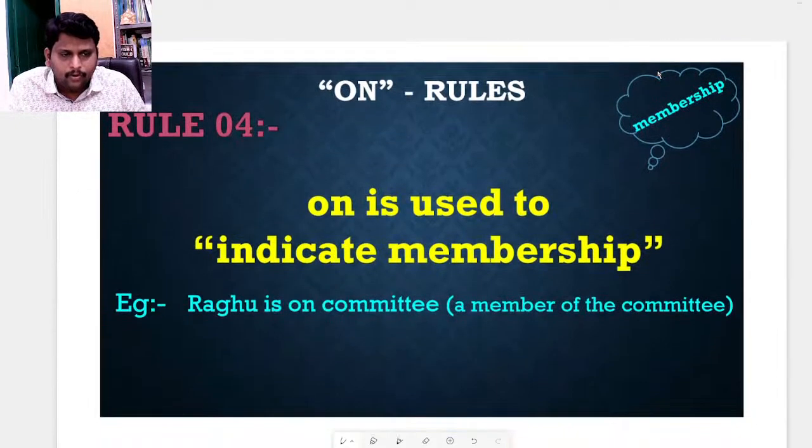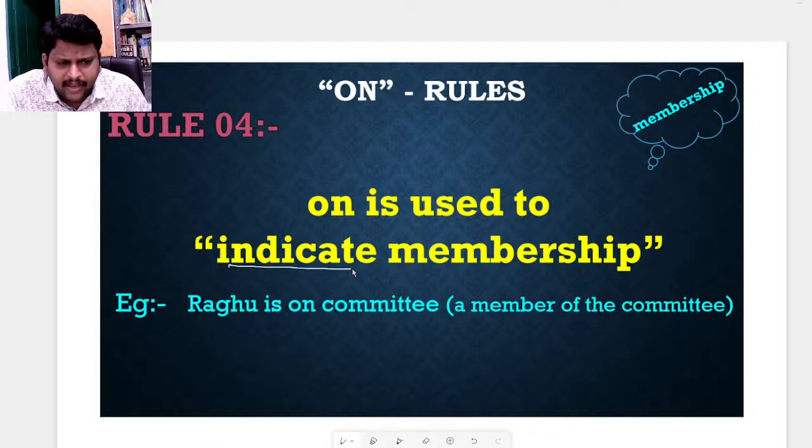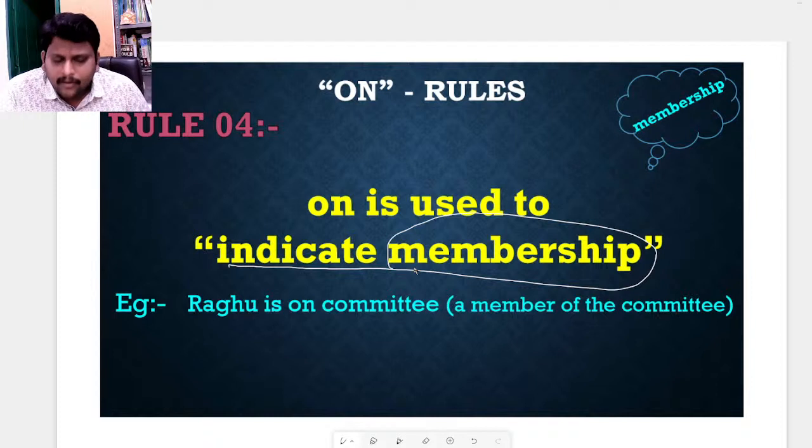Next, rule number 4. On is used to indicate membership. Very, very important. It means if you are a member of a committee, Raghu is on the committee, meaning he is not on top of the committee, he is in the committee.